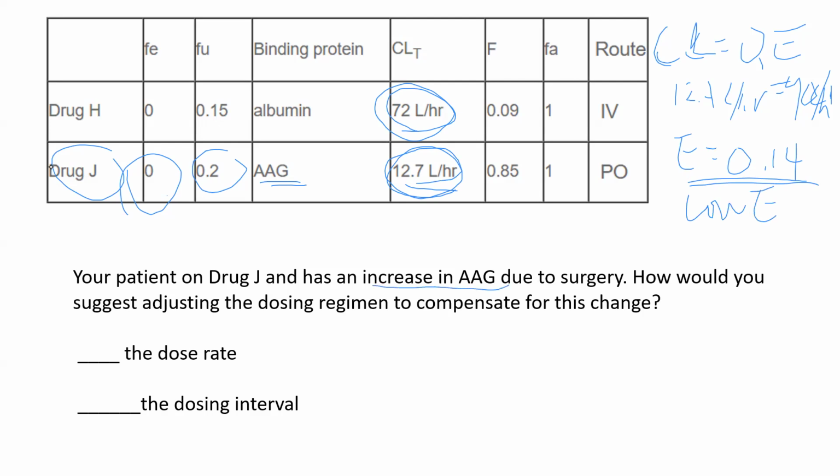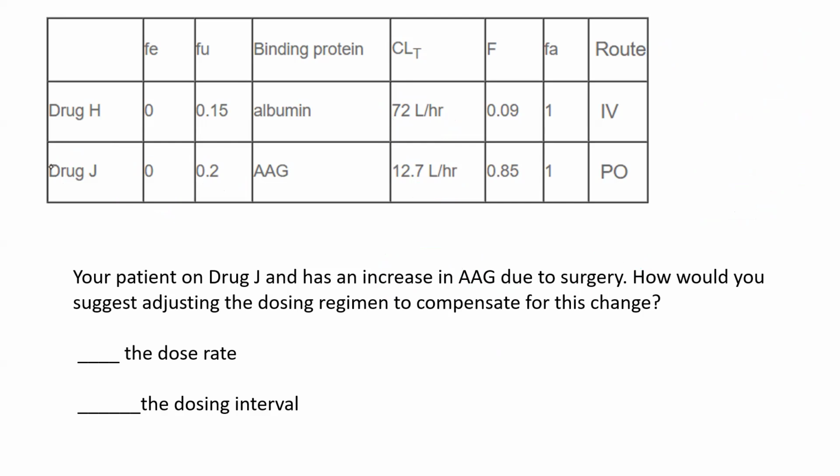So drug J has had an increase in AAG, and it is highly bound to AAG, so changes matter. If there's an increase in AAG, what does that mean? There's going to be a decrease in fraction unbound, right? So what's going to happen? I'm going to erase some of this. So we have a low E drug.